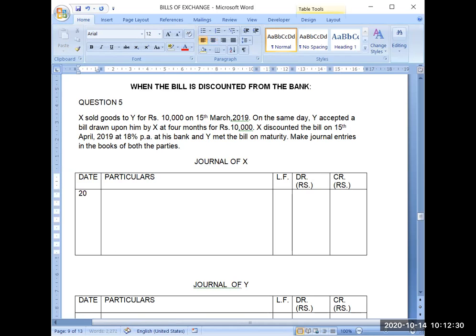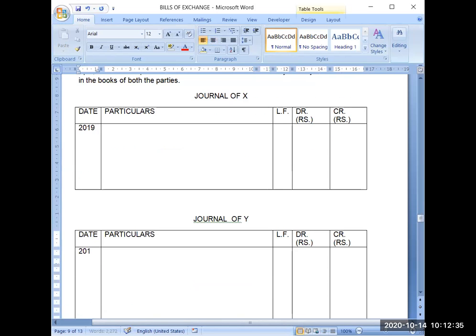So here again I will write in the first line 2019. I will put the year. You all have made a journal now. You know how to write it.